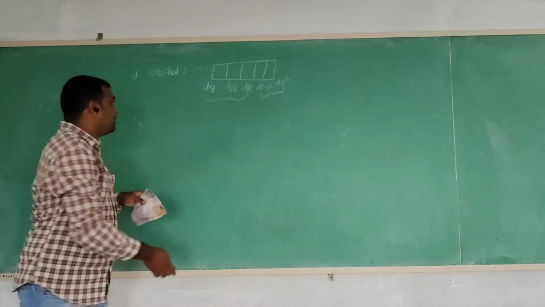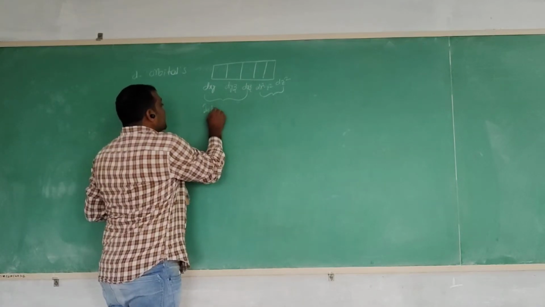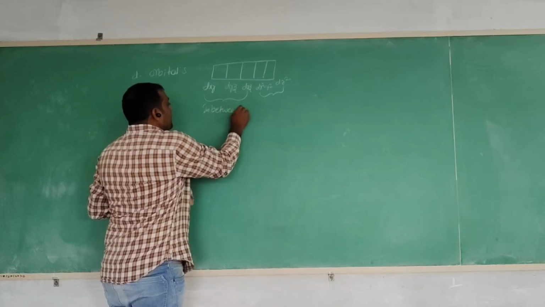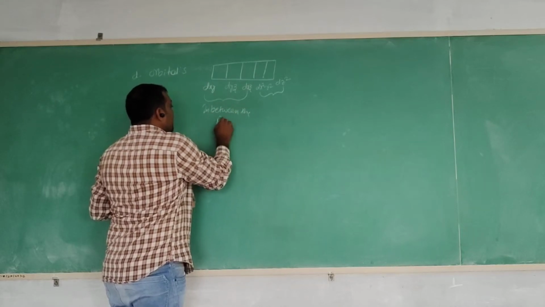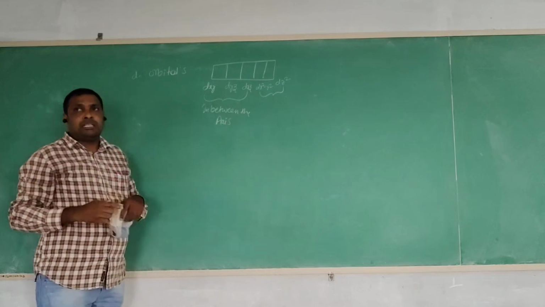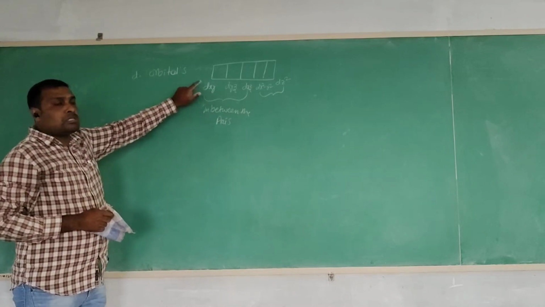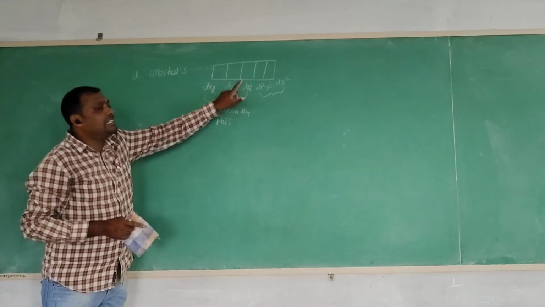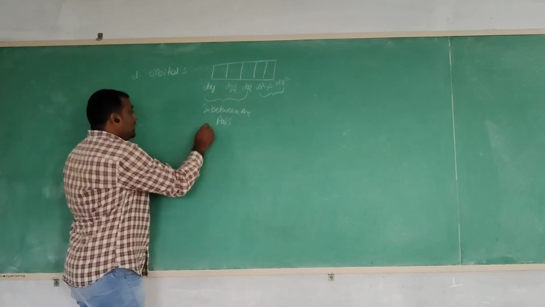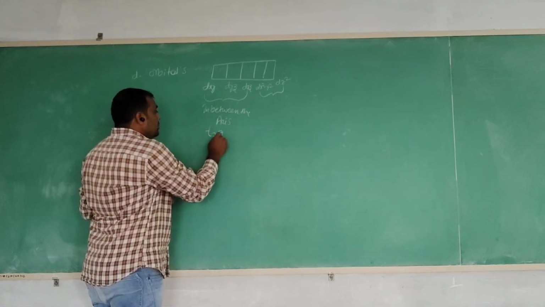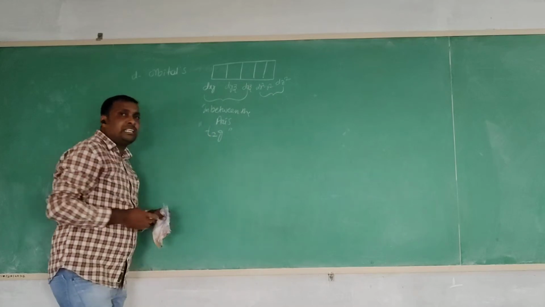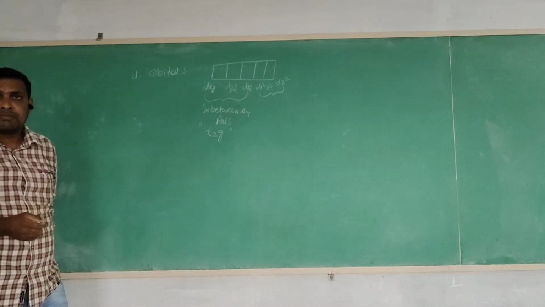This is the important point: dxy, dyz and dxz have lobes in between the axes. These three orbitals are called T2g orbitals, triply degenerate orbitals.